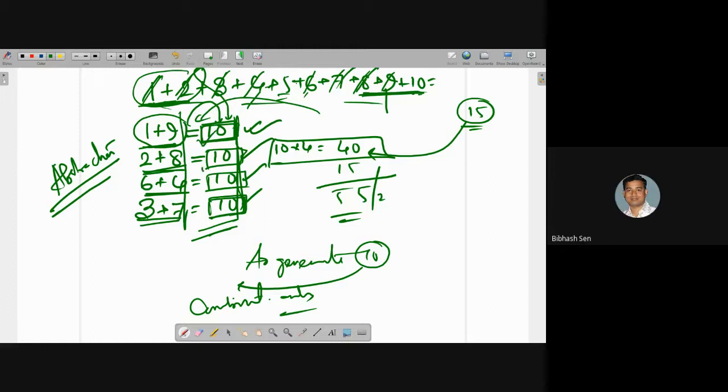Because 1, 2, 3, 4, actually I am doing addition, I have to add all these things. But I am showing that instead of doing 1 plus 2, 2 plus 3, 3 plus 4 counting, I am trying to generate a simple pattern. Okay, sir. Then why have you added 15? Acha, 10 plus 5, 15. Okay, sir. Thank you.